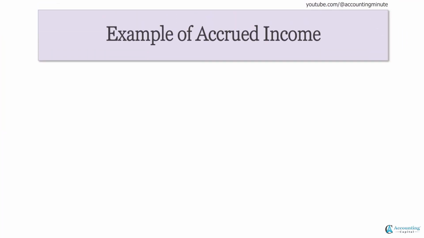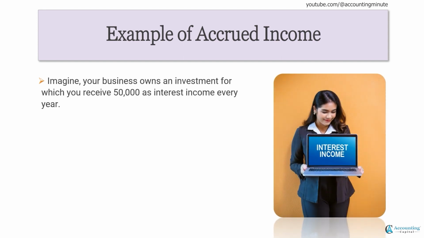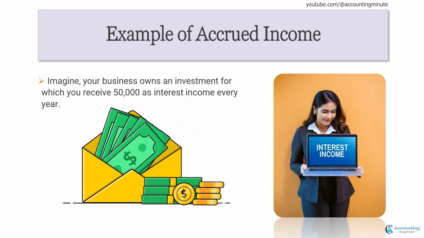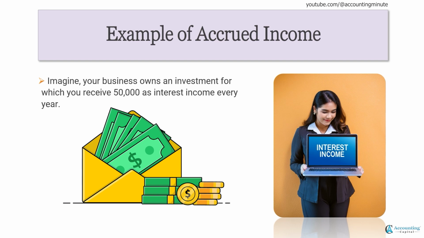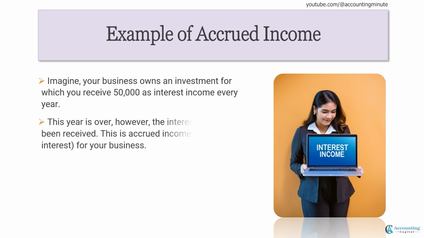Let us explain this with the help of an example. Imagine your business owns an investment for which you receive $50,000 as interest income every year. This year is over. However, the interest has not yet been received. This is accrued income for your business. It is treated as a current asset.